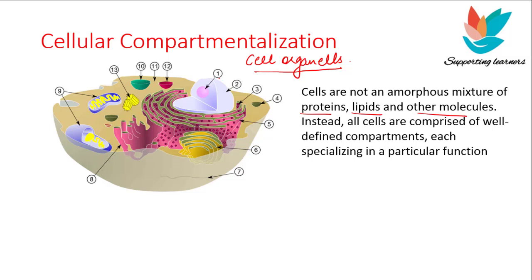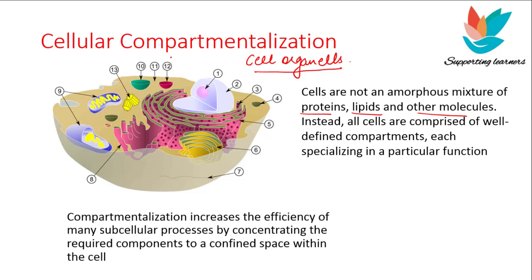These things are not just lying randomly here and there inside the cell. Instead, all the cells have well-defined compartments, and each compartment has been designated a certain function. A particular function is performed by each of these compartments.